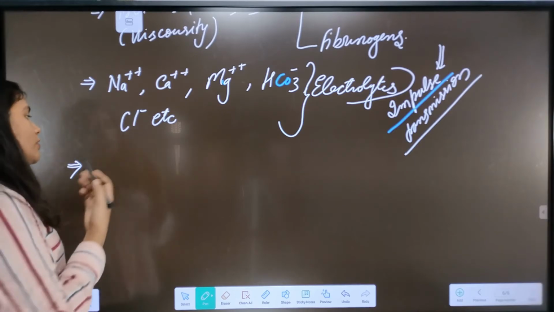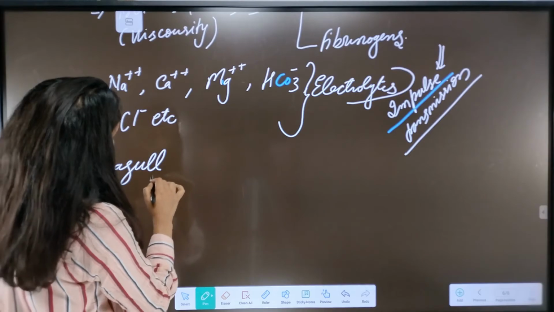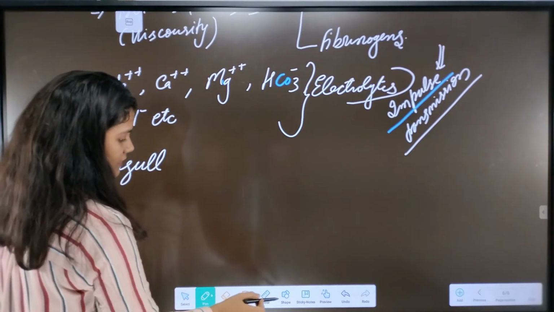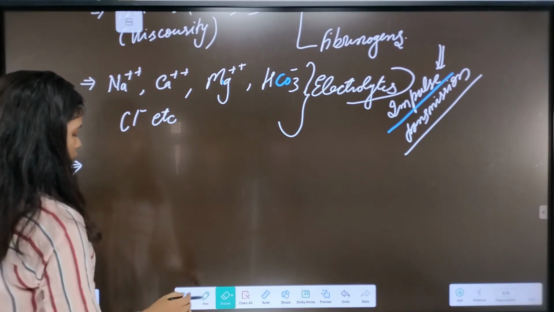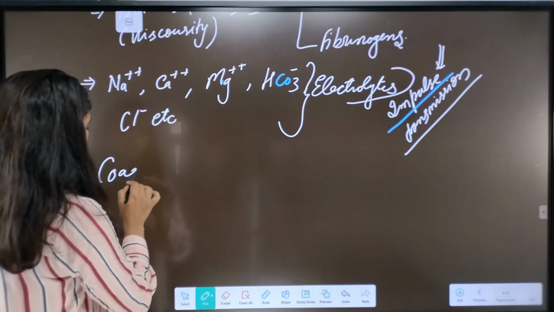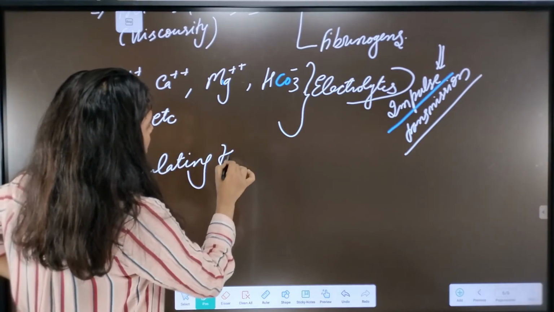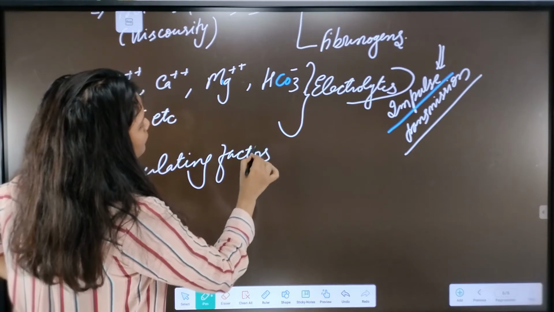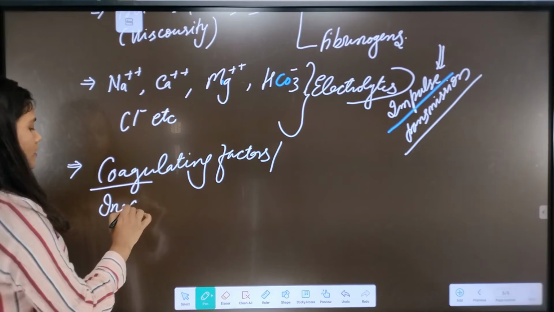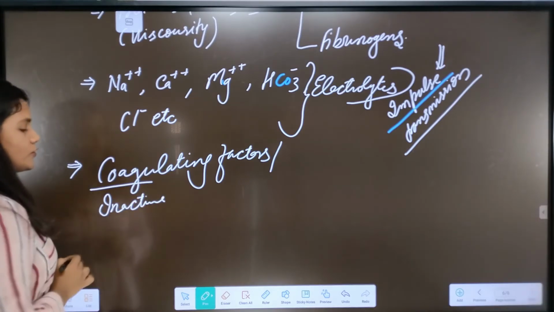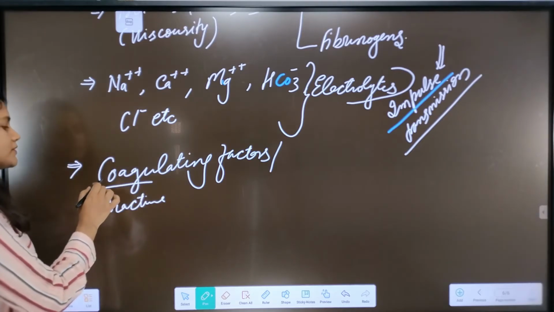Many coagulating factors are found, actually in the inactive form, so that our blood is able to maintain its liquidity within our blood vessels.